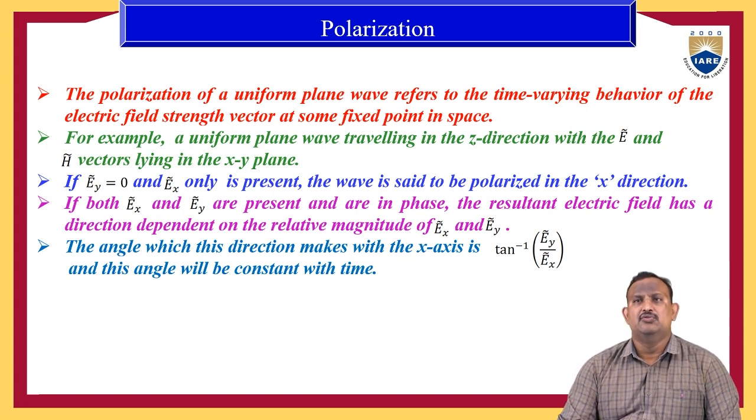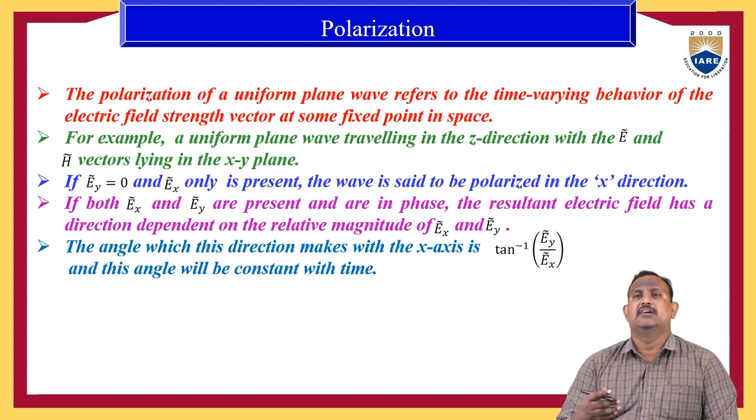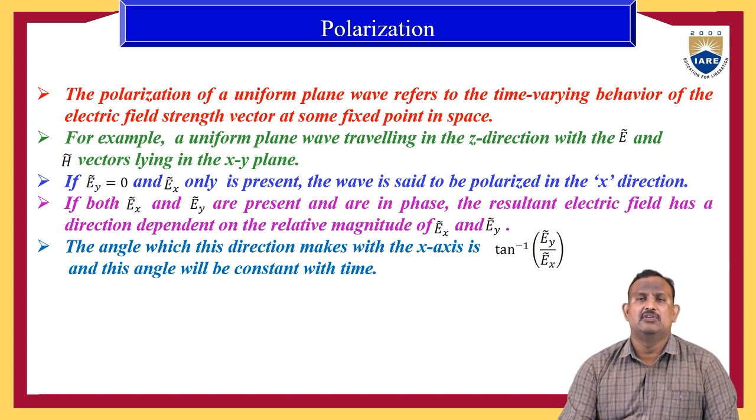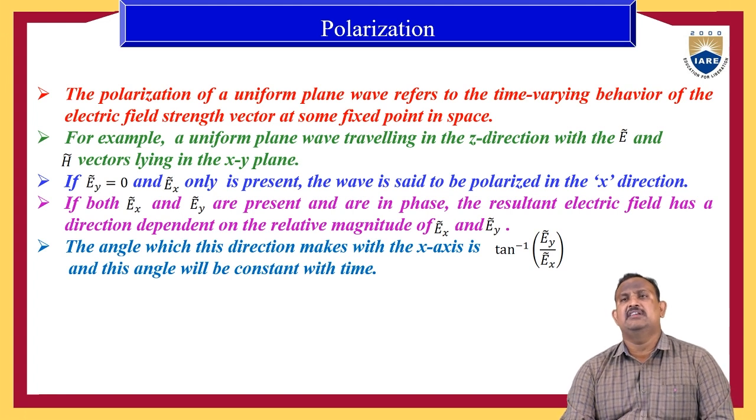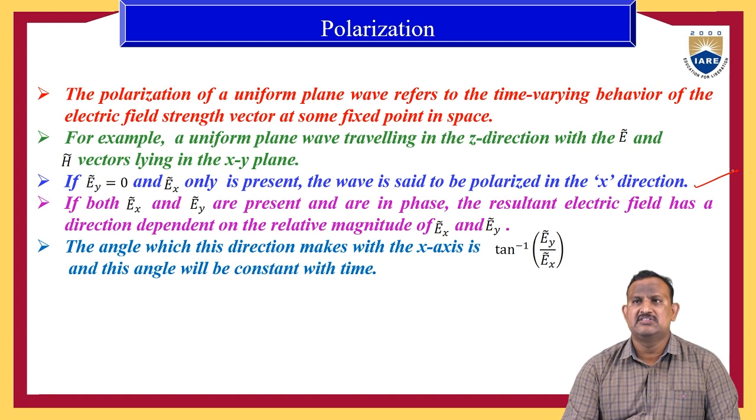For example, consider a uniform plane wave traveling in the z direction with electric and magnetic vectors lying in the xy plane. Because the wave is traveling in the z direction, we don't have a z component. It has both x and y components. If Ey is equal to 0 and only Ex is present, the wave is said to be polarized in the x direction.